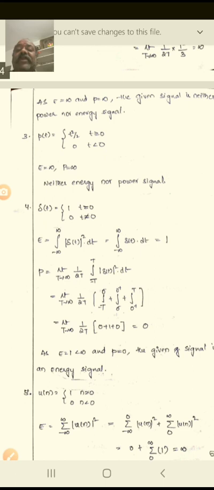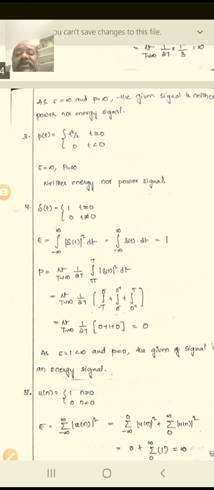Limit t tends to infinity of 1 by 2t integral from minus t to plus t of delta of t whole square dt. Again, we take the integral from minus t to 0 minus, 0 minus to 0 plus, and 0 plus to t, taking the limits into account.